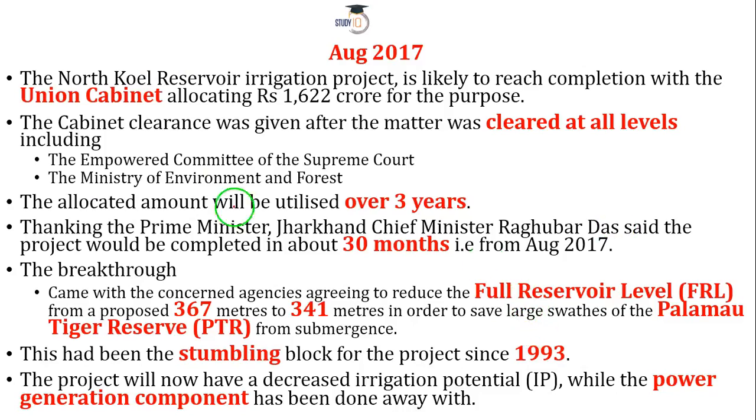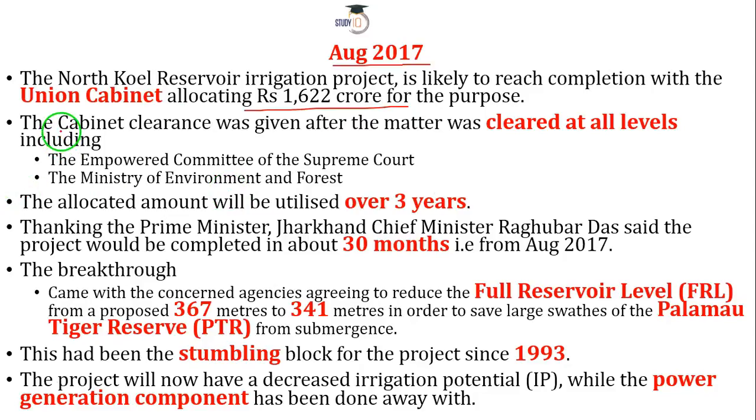But later on, in August 2017, what happened is, for the North Koel Reservoir irrigation project, the Union government declared that it is allocating 1,622 crore rupees for the completion of this project.